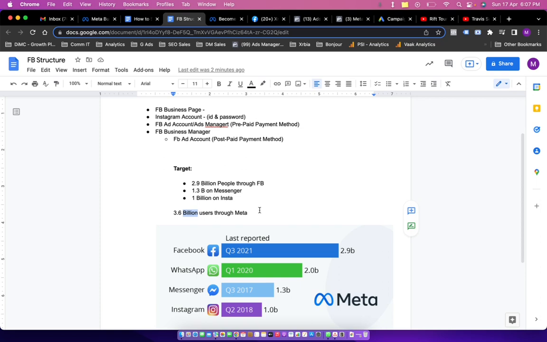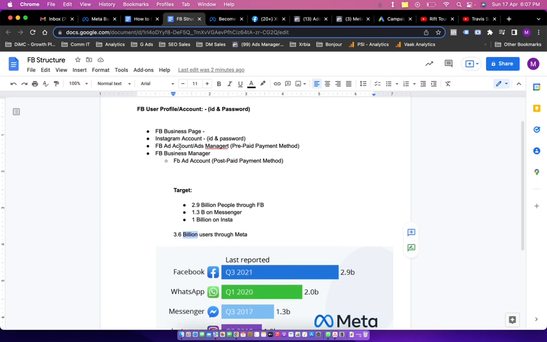So they know that Meta is the next upcoming giant, which is going to totally disrupt the current reality. But yeah, everyone is in a race to acquire more people for their platforms. All right, so let's quickly hop into how to create this Facebook Business Manager, and then further how to create an ad account in it.